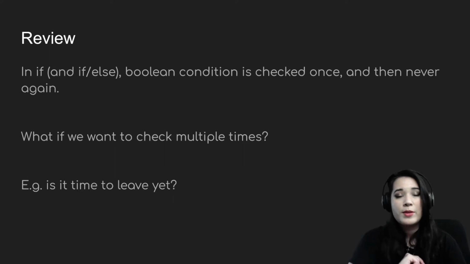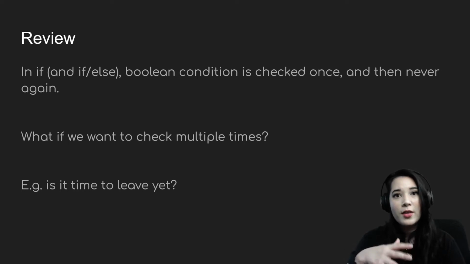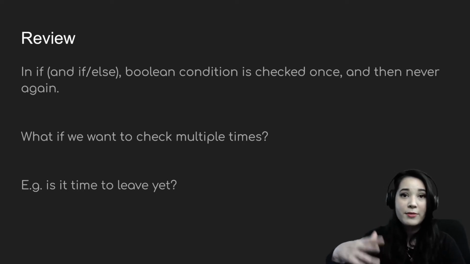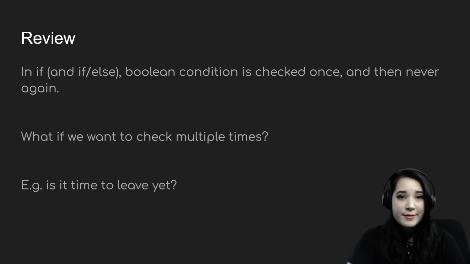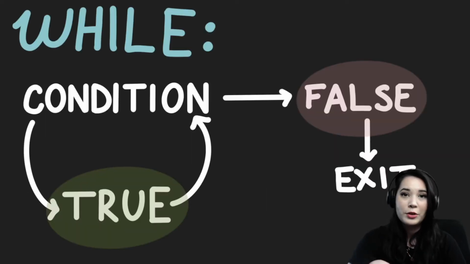One example would be if you wrote an alarm clock app in Python, where you checked periodically what time it was and whether it was time for the alarm to go off. When it was, the alarm would go off and you would be finished. Otherwise, you would keep checking the time every so often. Well, while an if statement can't handle this, something new that we're about to learn, the while loop, can.